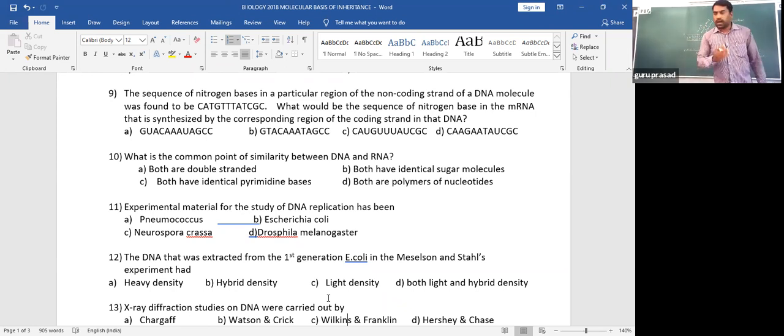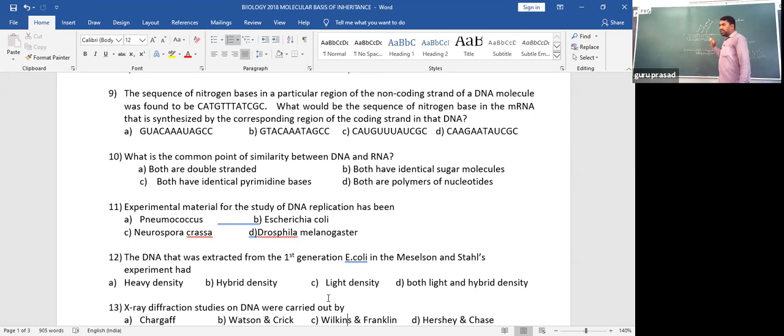My mistake. Whenever there is a T, it is replaced by U. So option A, if you observe, is the natural one, with the sequence of uracil in place of thymine.